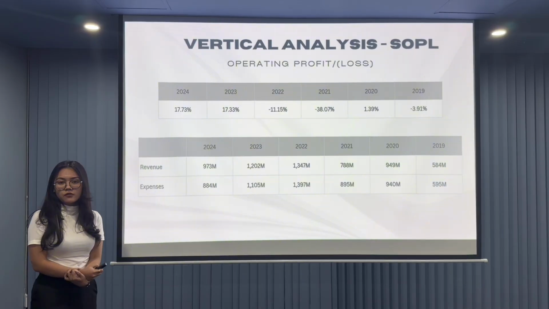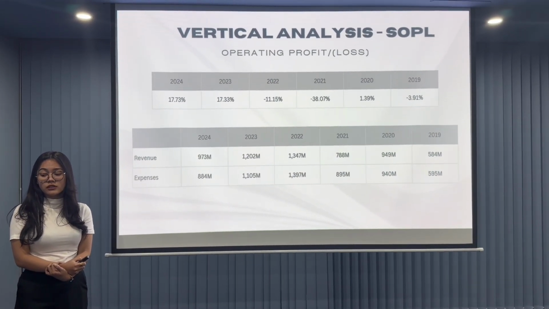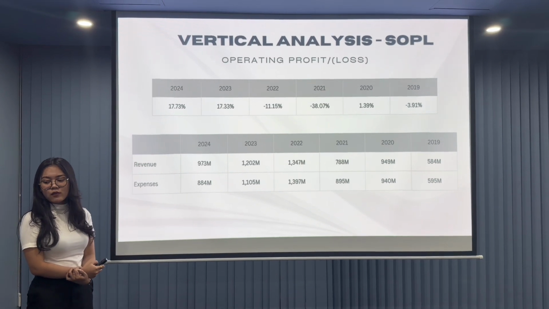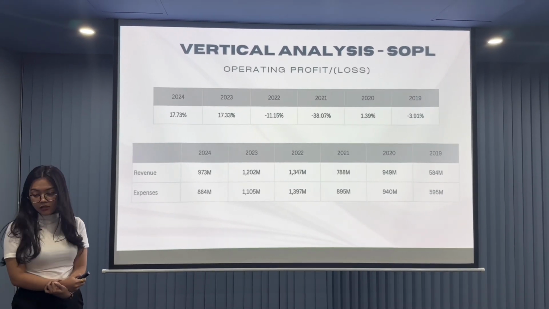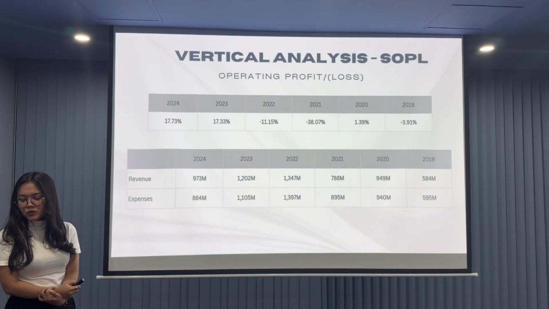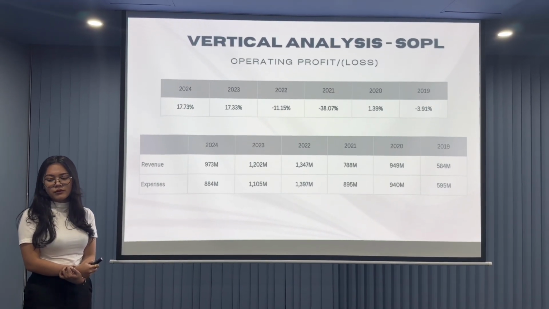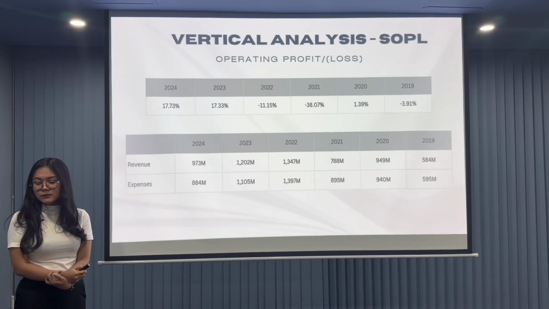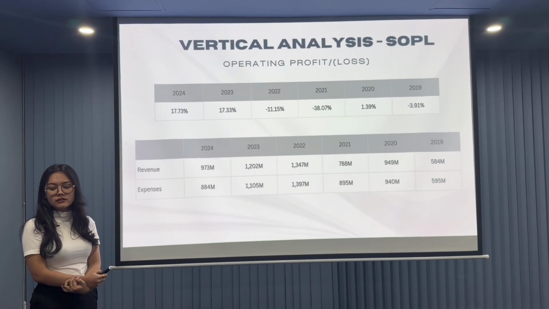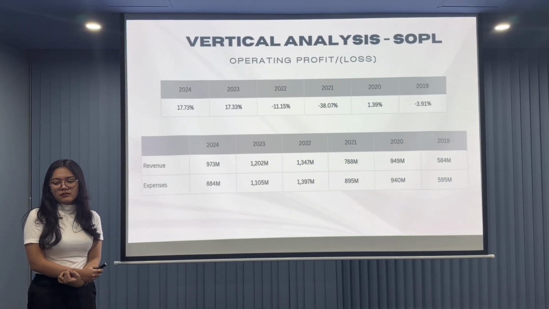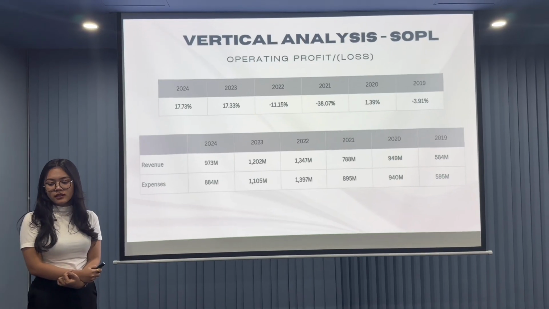With an operating profit of 17.33%, supported by 1,202 million baht in revenue and 1,100 million baht in expenses. In contrast, earlier years show operating losses driven by expenses exceeding revenue. For example, in 2022, expenses of 1,300 million baht exceeded revenue of 1,300 million baht, while 2021 recorded an even larger loss due to significantly higher expense levels.